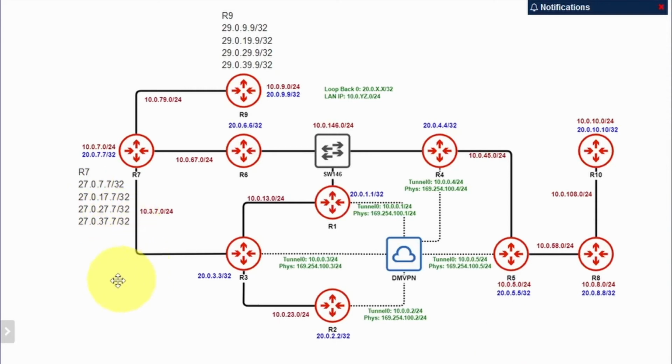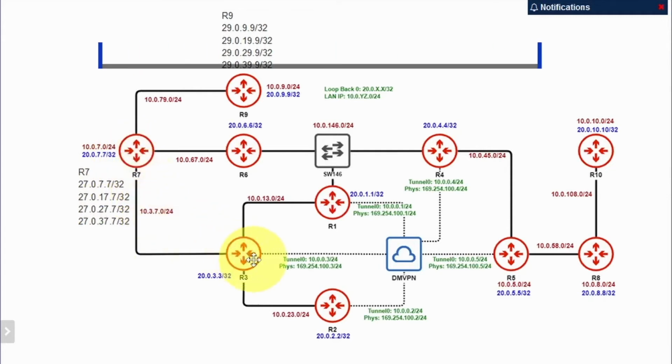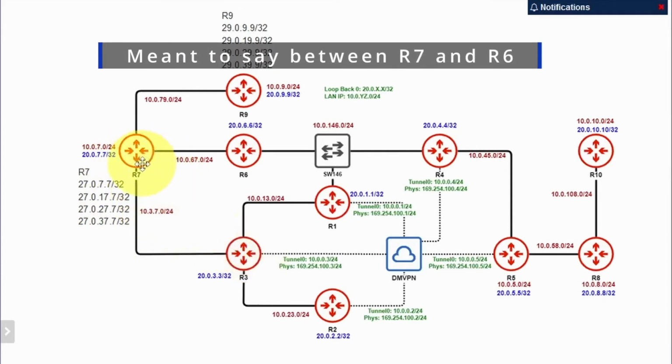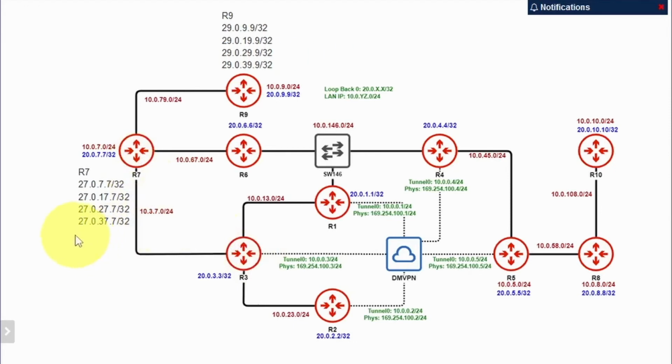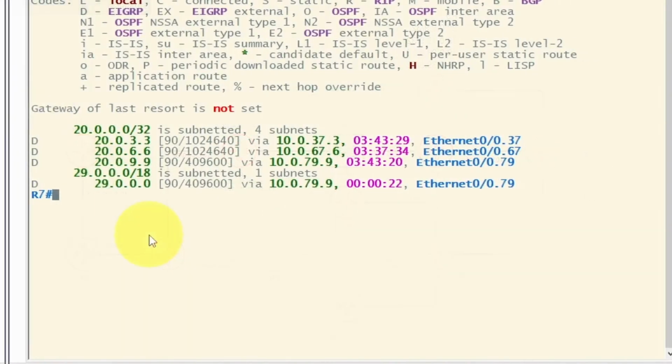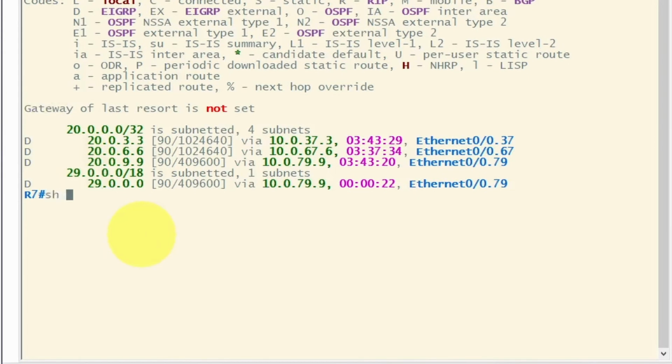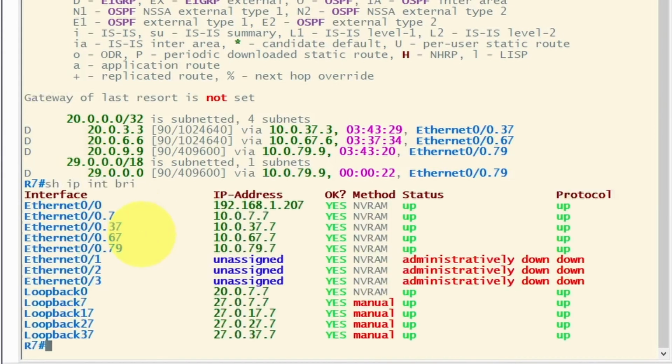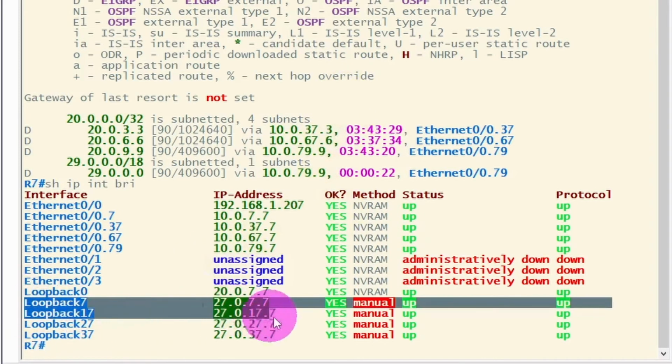So let's imagine that there's a named mode configuration between R7 and R3, and also R7 has 4 different loopbacks with the IP addresses showing here. You can check that, show ip interface brief, and we can see that these are the loopbacks that we are referring to.